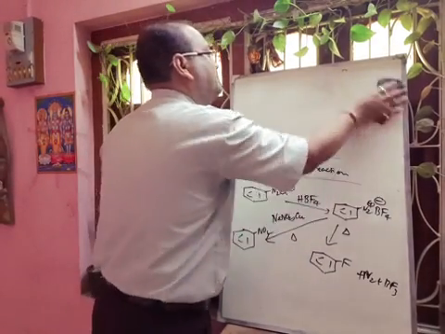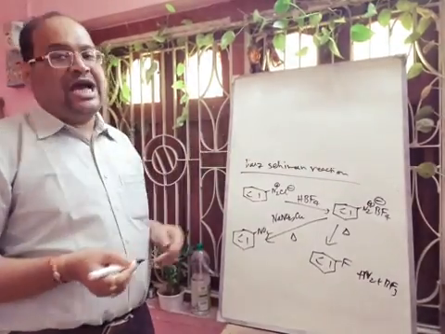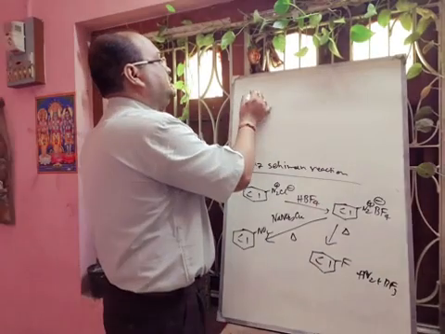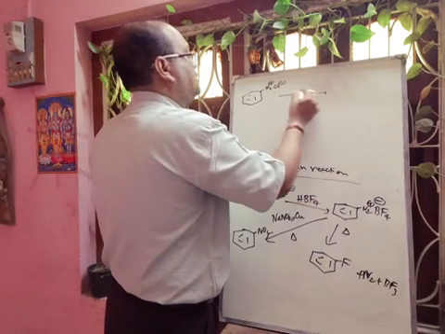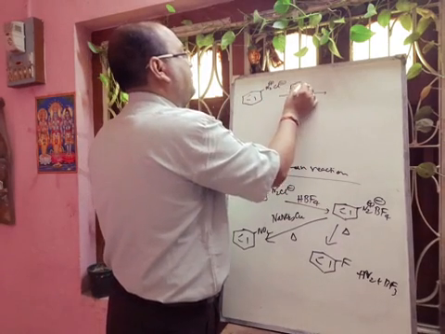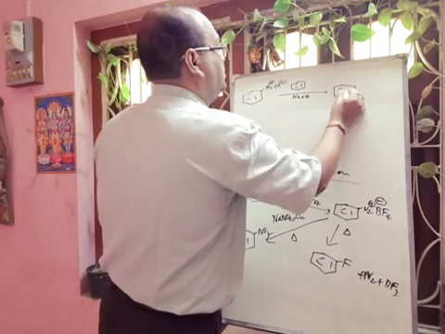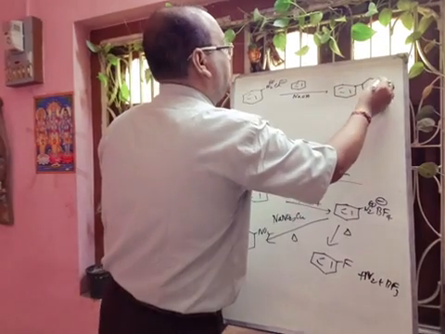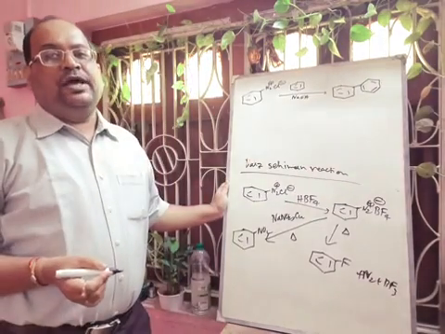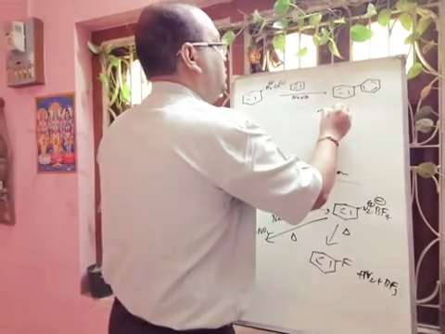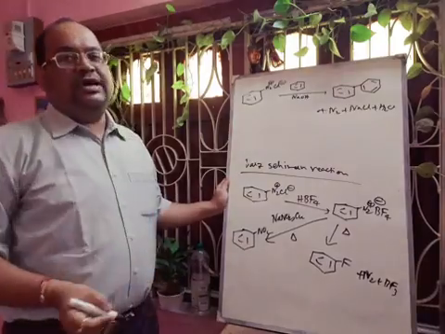But if we add benzene and alkali, that means benzene and NaOH, to this diazonium salt, that is benzene diazonium chloride, then we will get the biphenyl compound. This is the biphenyl compound, okay? And there will be formation of N2 plus NaCl plus H2O. So in this way we can prepare biphenyl.